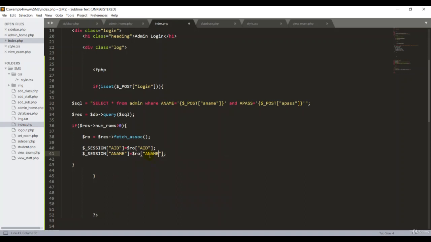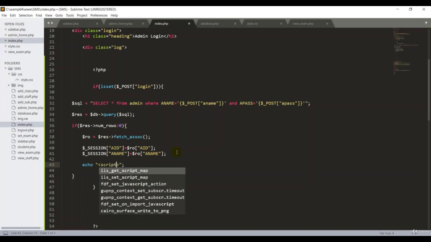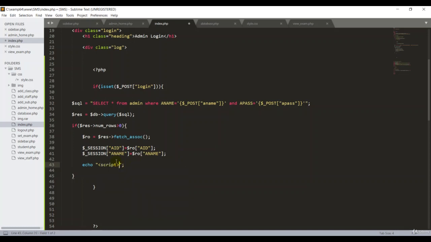Okay, good. So for example, if the user entered the right username and password, I want to echo one more thing, guys. Echo here. I can give the link to that user, allowing them to be redirected to the pages. That's important. So I can write this in the script tag, open and close script.